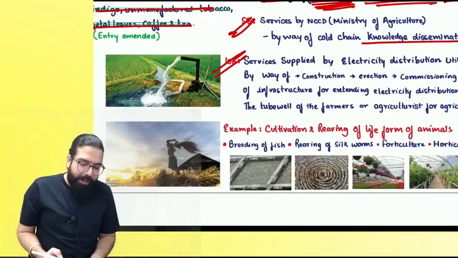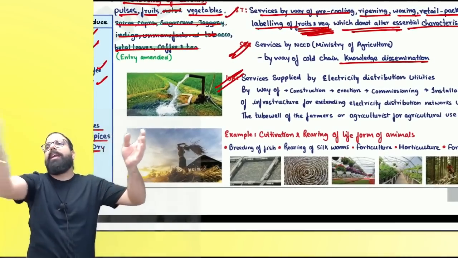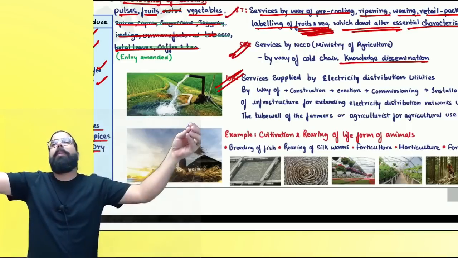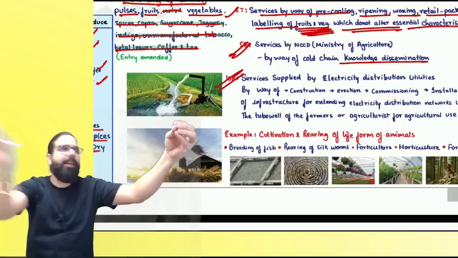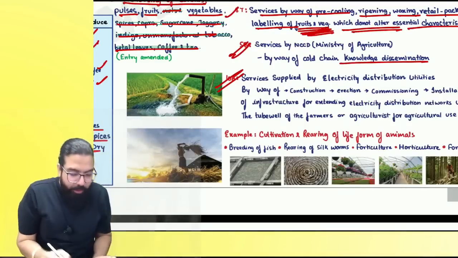Then supposing an agriculturist is telling, sir, from the road, please give the electric line connection to my farm. So supposing Bescom went ahead and gave the electric connection from the road till the agriculturist's farm.